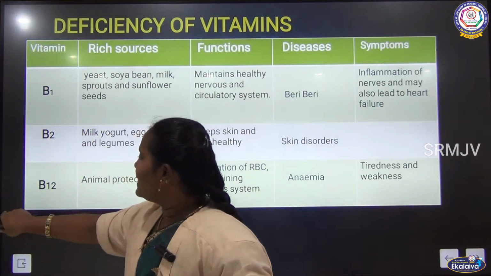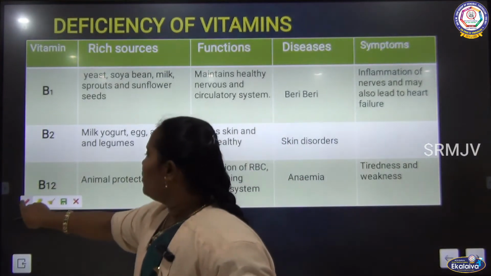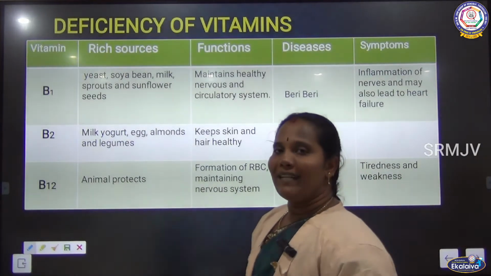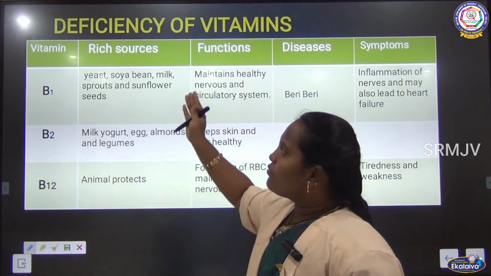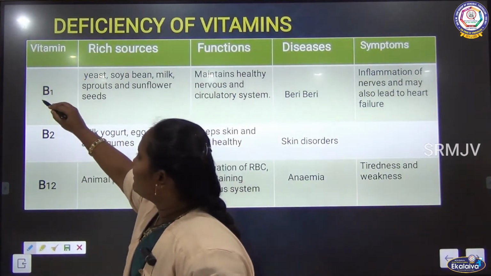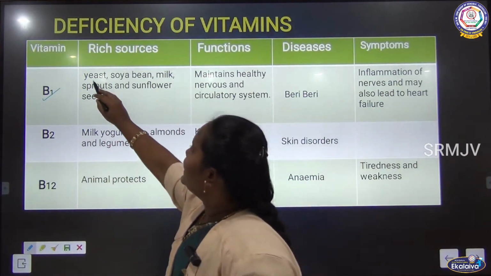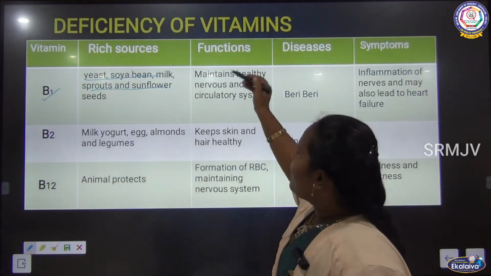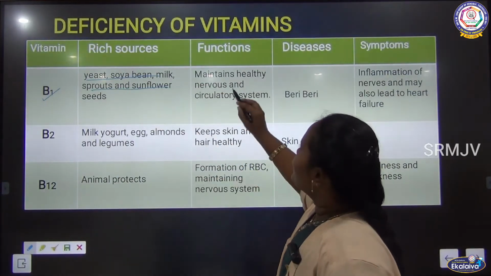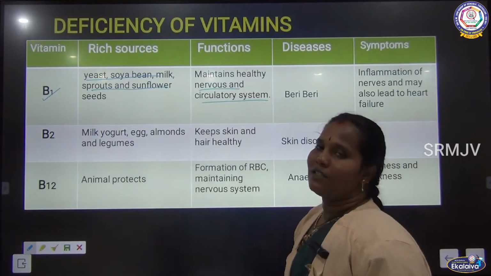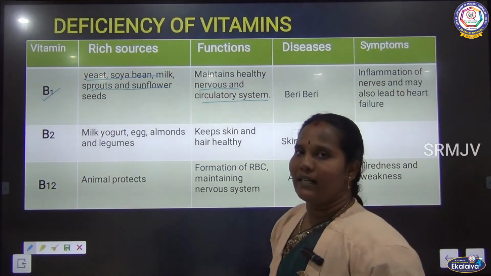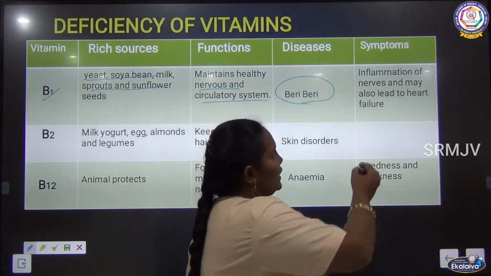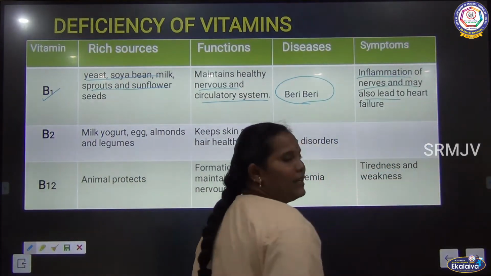After that we have to see the water soluble vitamins. Water soluble vitamins means vitamin B complex and vitamin C, as I told you. First we have to see vitamin B1. Vitamin B1 is rich in yeast, soya bean, milk, sprouts and sunflower seeds. Okay. And then the functions. What is the function of vitamin B1? Maintaining the nervous system and circulatory system. After that, the disease caused is beriberi, with inflammation, nervous problems and also heart failure.